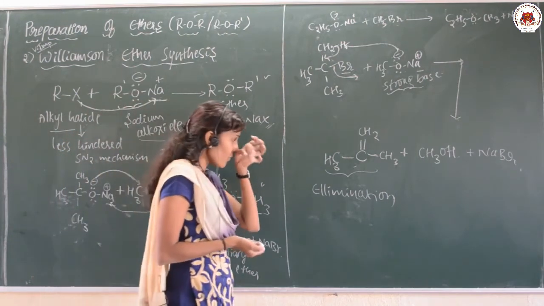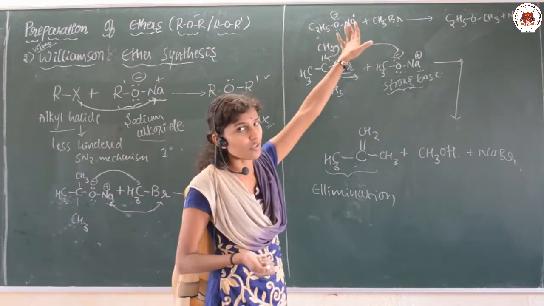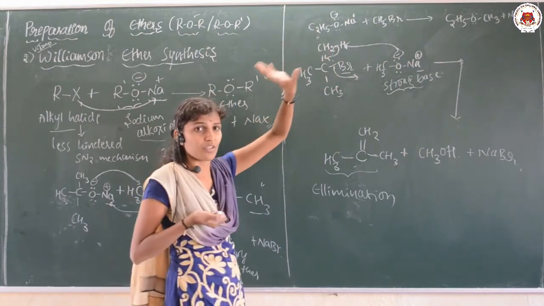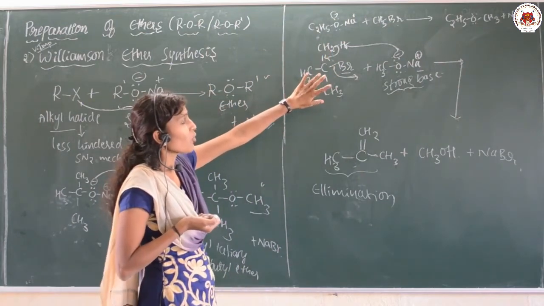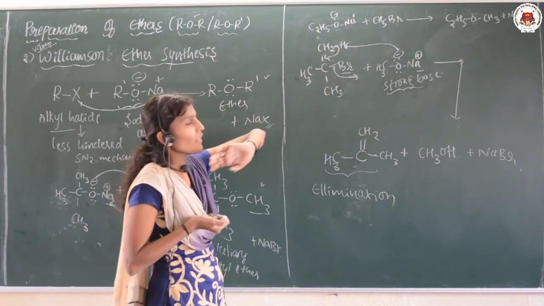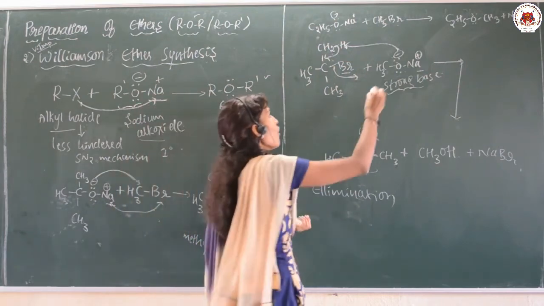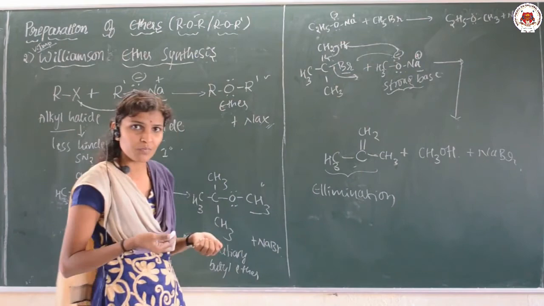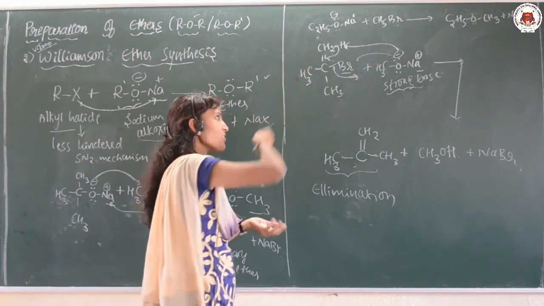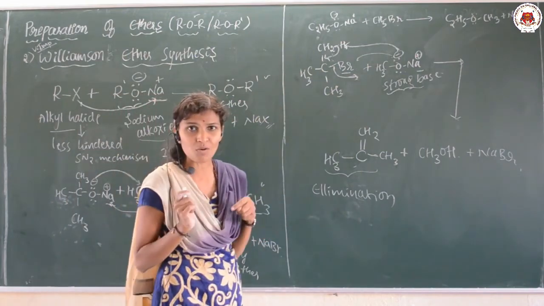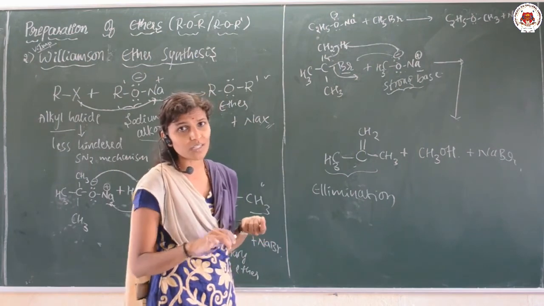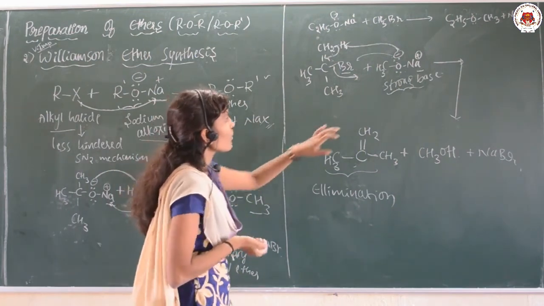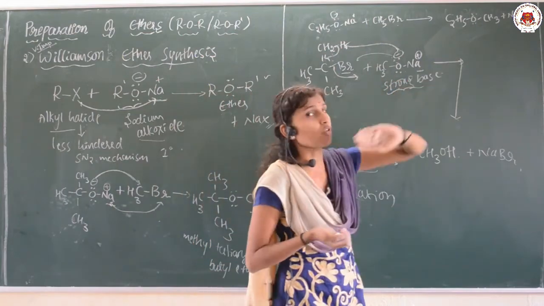And this is one more example for the Williamson ether synthesis. Suppose I am taking bulky groups. The attack of the nucleophile is difficult here, because if it wants to attack from the backside, the bulky groups will not allow it. So no nucleophilic substitution takes place, and our sodium alkoxide acts as a strong base.